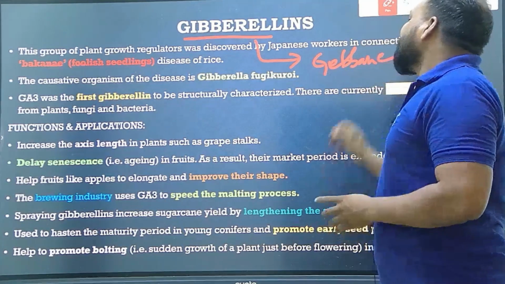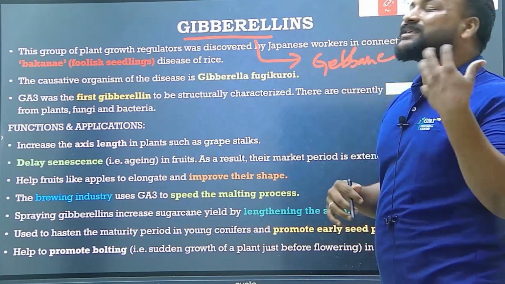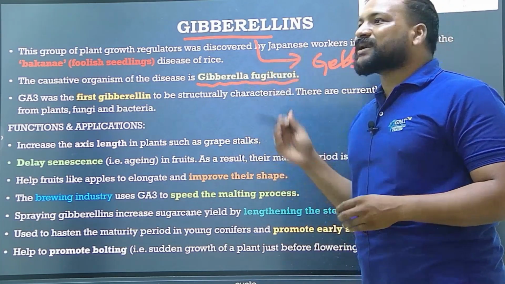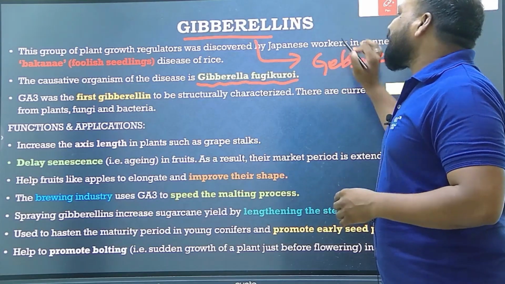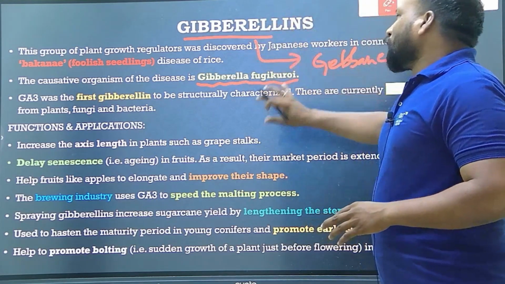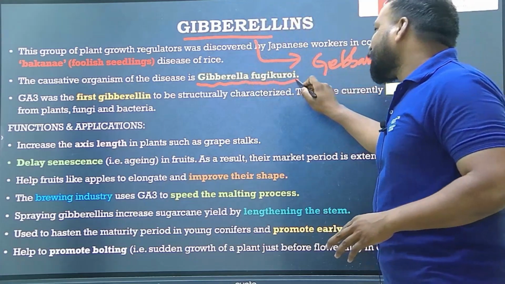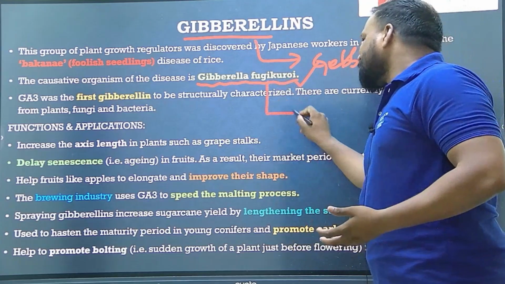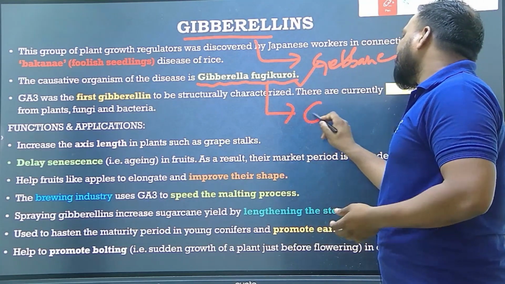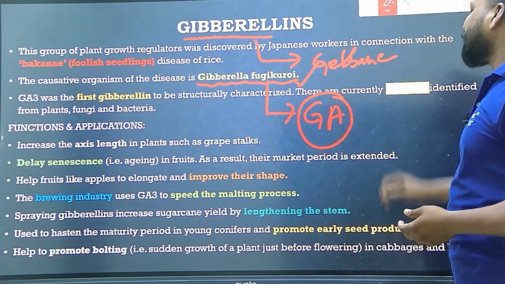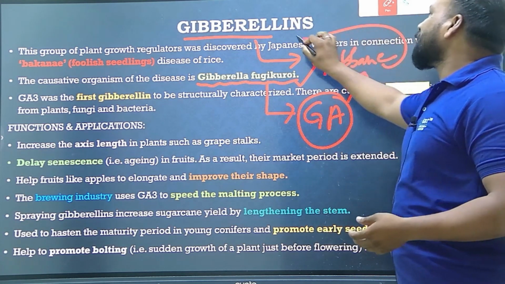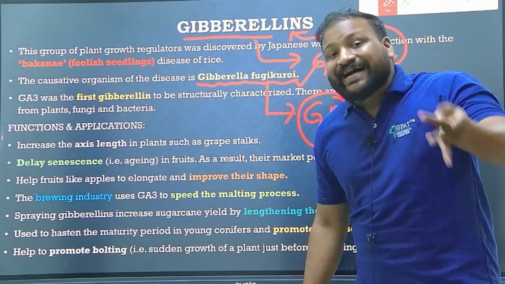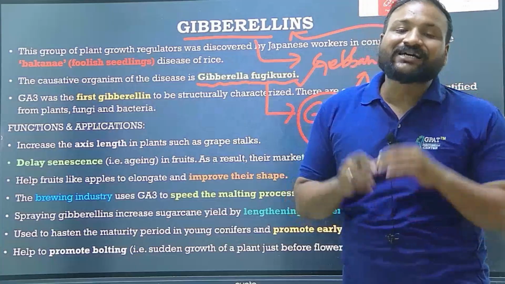This gibberellin was obtained from a fungal disease organism called Gibberella fujikuroi, which is responsible for gibberellic acid. In this gibberellic acid, we found a skeleton called gibbane, and from that we wrote this name as gibberellin. Gibberella fujikuroi, gibberellic acid, gibbane skeleton, and yes, that's the reason they're known as gibberellins.